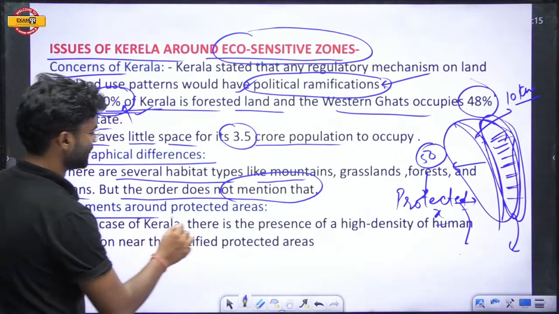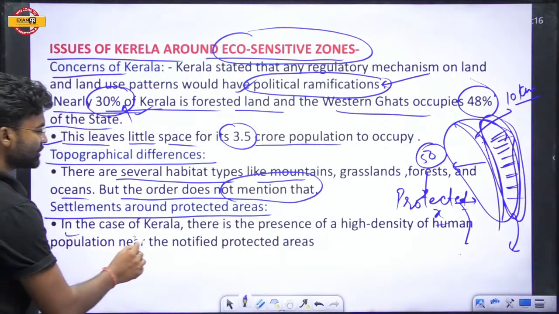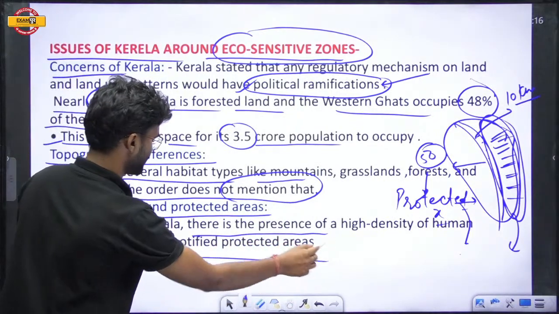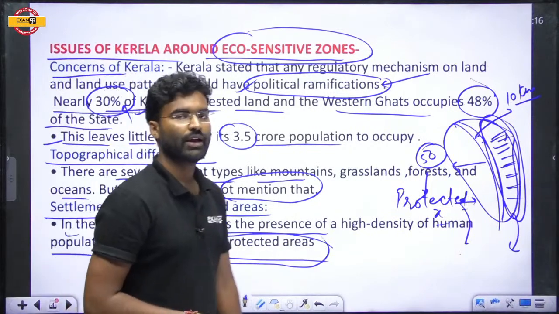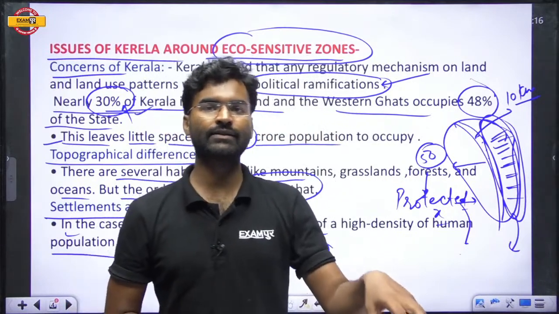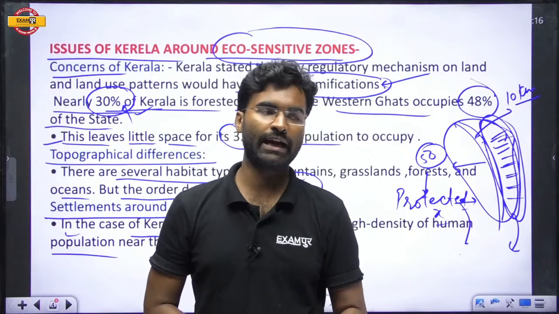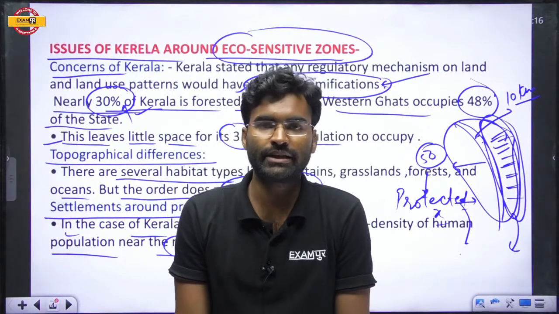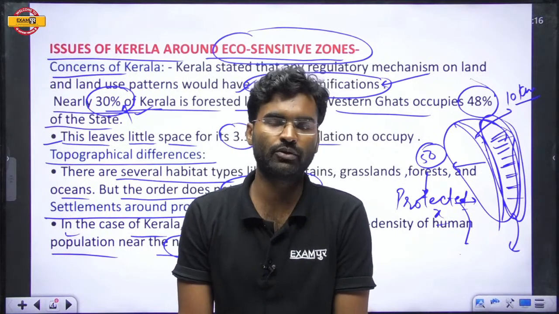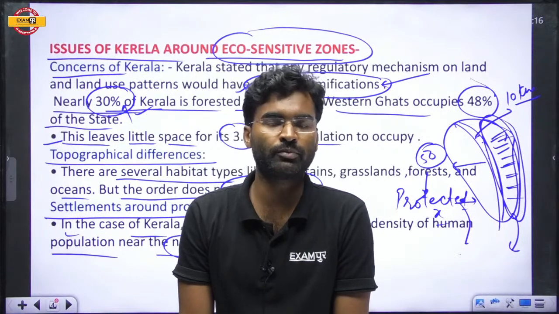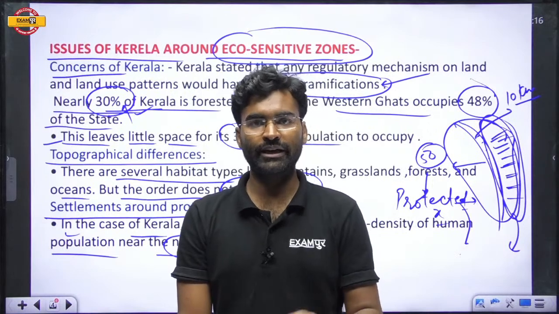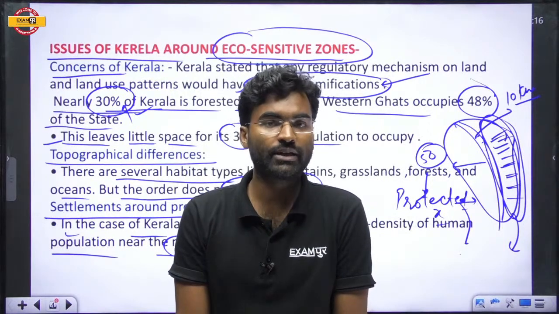The settlement around the protected areas. In the case of Kerala, there is a high density of human population near the notified protected areas. In Kerala, a large amount of the population resides at the margins, in the region adjacent to the protected areas. If you implement this direction of the Supreme Court, you have to rehabilitate a large number of people from their native place to another place, and it would bring many